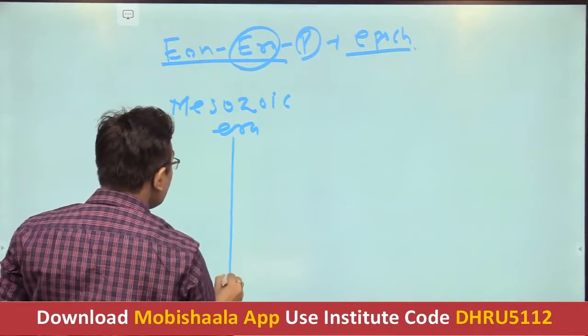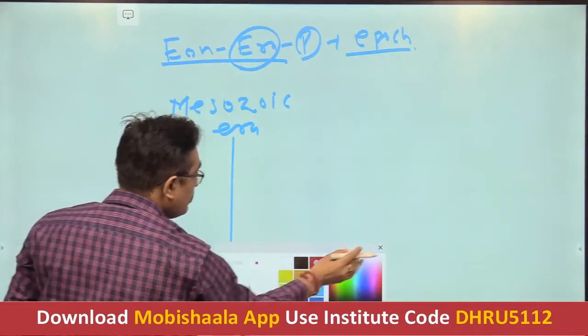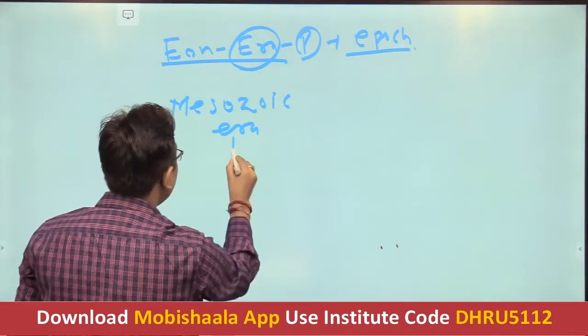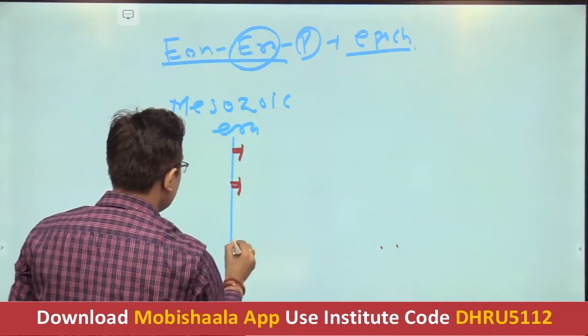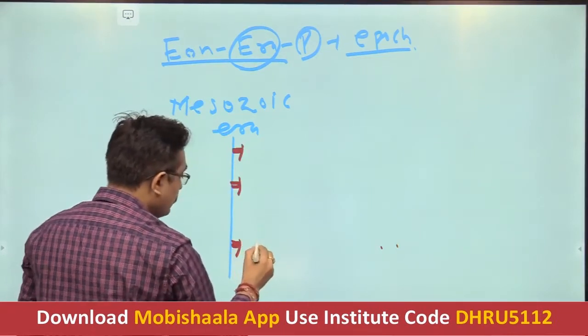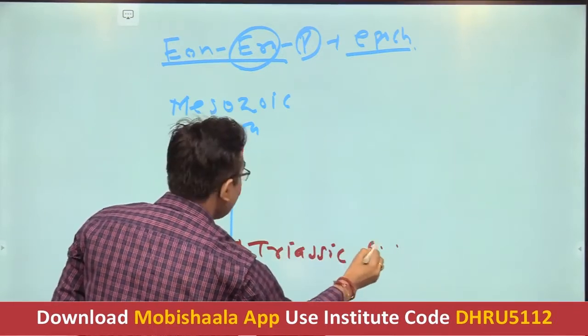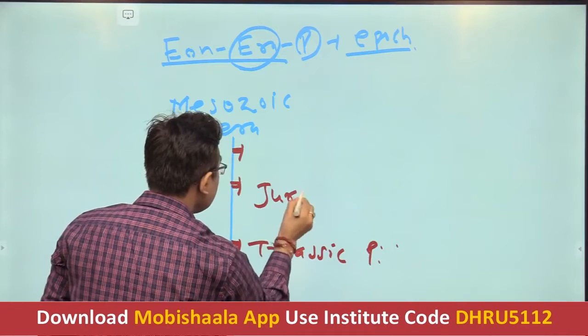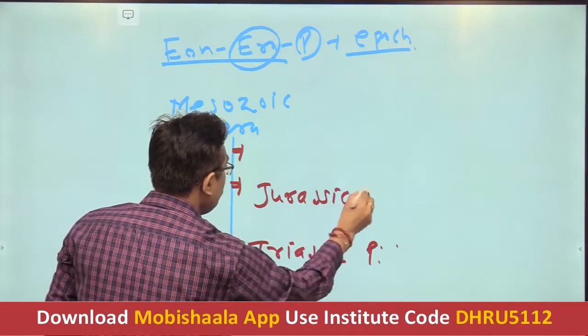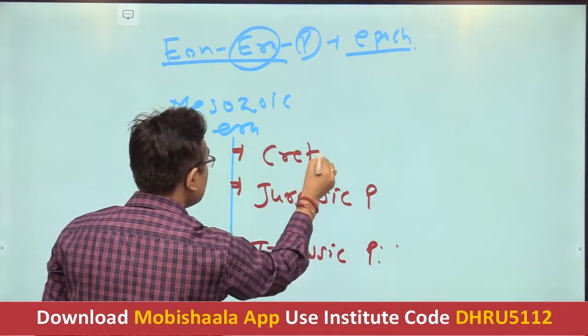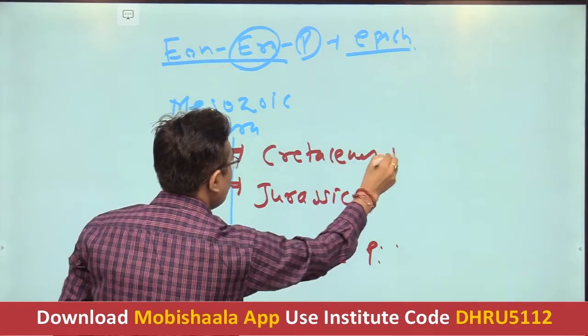As far as this Mesozoic era is concerned, it is further subdivided into the Triassic period, Jurassic period, and Cretaceous period.